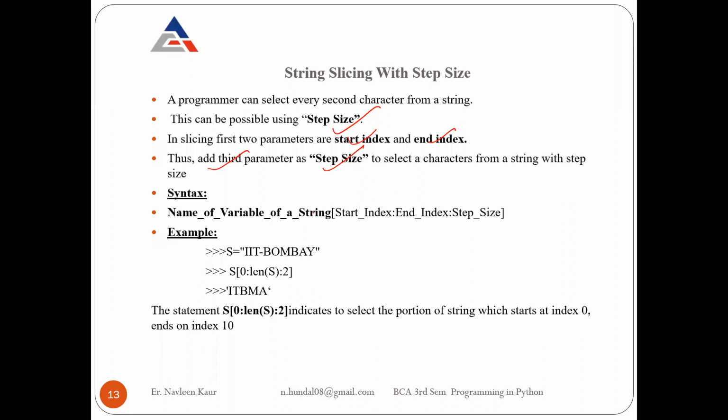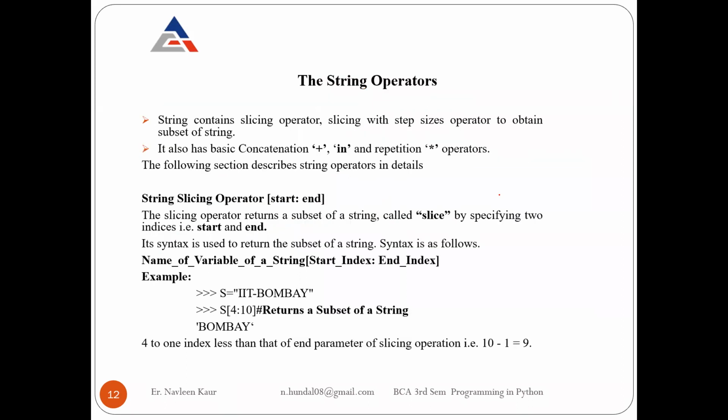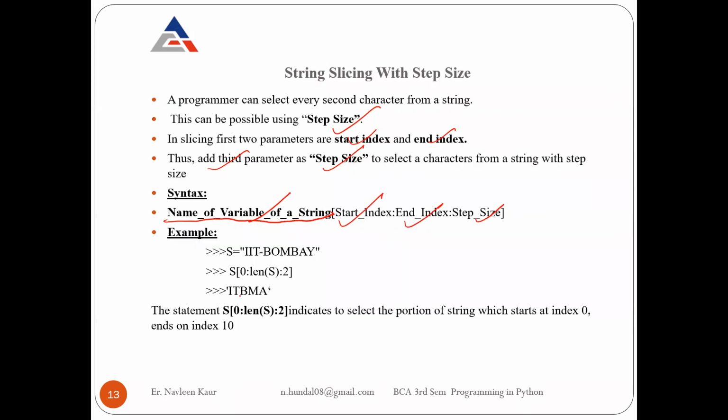So suppose this is the syntax: name of the variable, start index, colon, end index, colon, and the step size. Here also you have to put a colon in between. So suppose S equals IIT Bombay. Out of this string, I want to start from the beginning and go till the end. I have to consider the whole string, and in it I want to display every second character. So what is written? If you want to start from the beginning, you write 0.